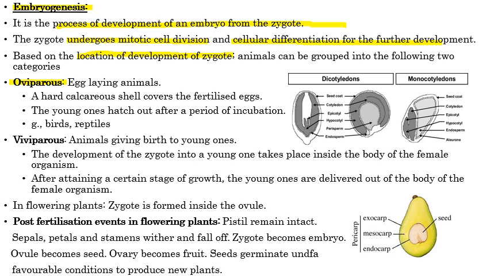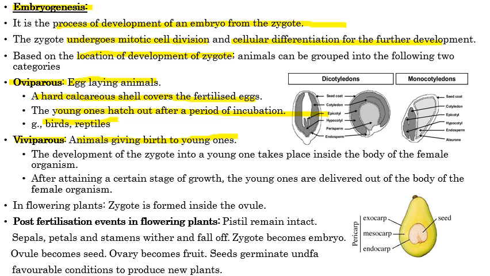When eggs are formed in individuals, these are called egg-laying or oviparous animals. When they do not need egg formation, they directly form the embryo. These are called viviparous individuals, who give birth to young ones directly. In oviparous individuals, a hard calcareous shell is formed around the egg, and these fertilized eggs hatch out young ones after a period of incubation. It takes some time and a particular temperature condition, for example in birds and reptiles, and then they hatch out their young ones.